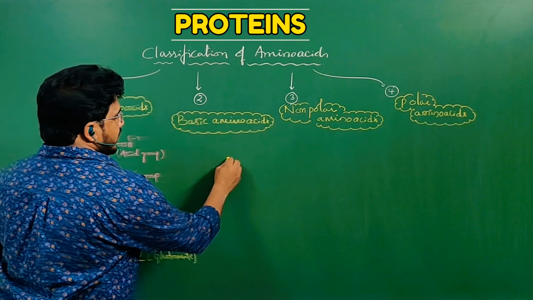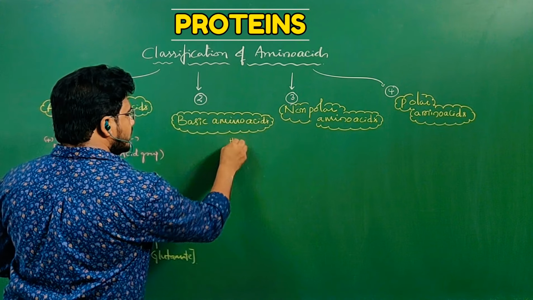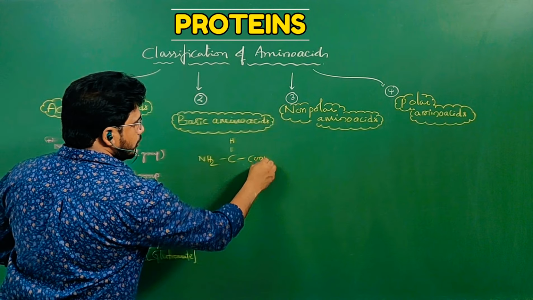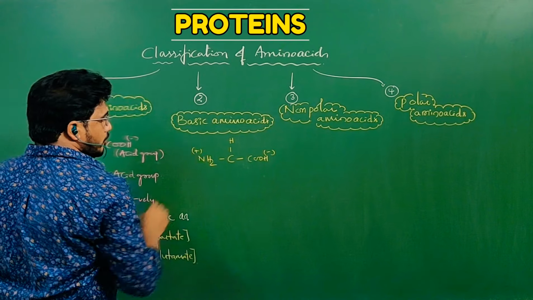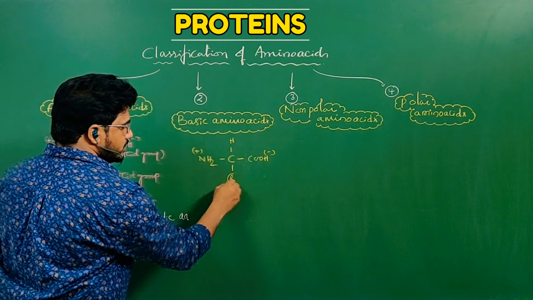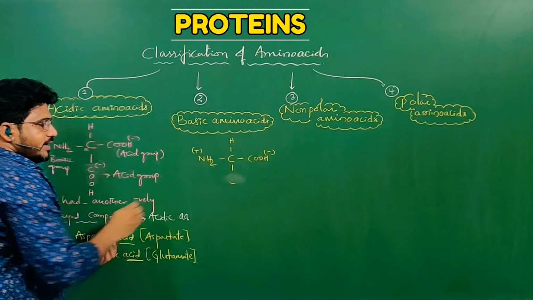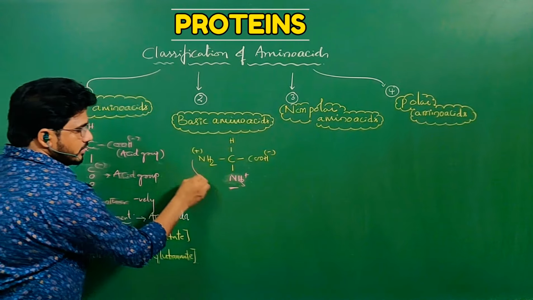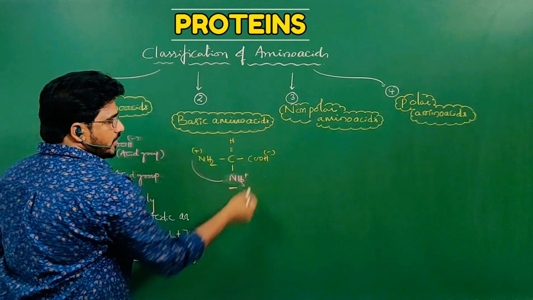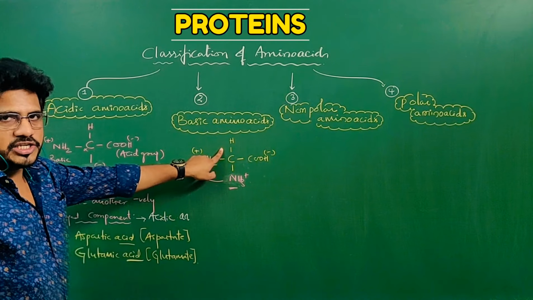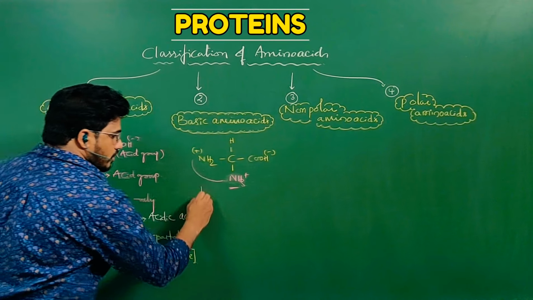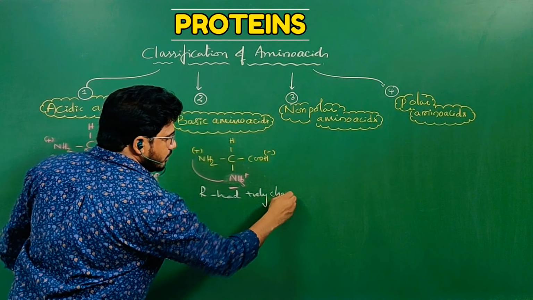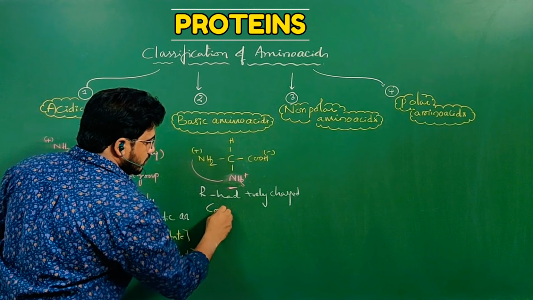In the structure of basic amino acids, you have already guessed. Well, this is an amine group and this is a carboxylic group. It is a negatively charged group. It is a positively charged group. Here R is generally present, but that R is replaced by any positive group. Then there are two positive groups. Then that dominates the acid group. Then neutral charge is lost and it will become a base. So R has a positively charged component.